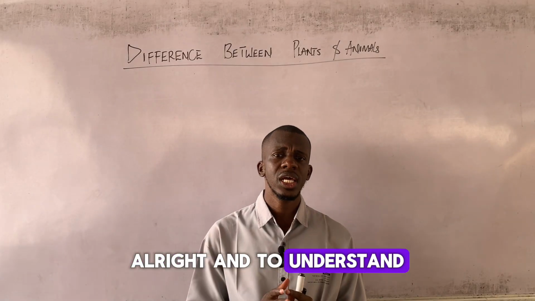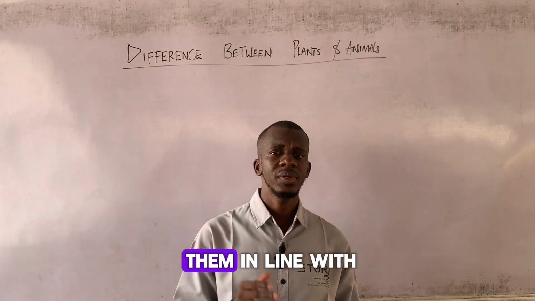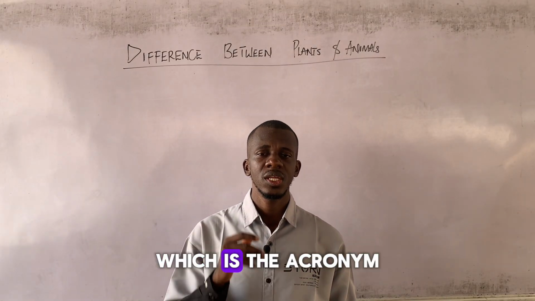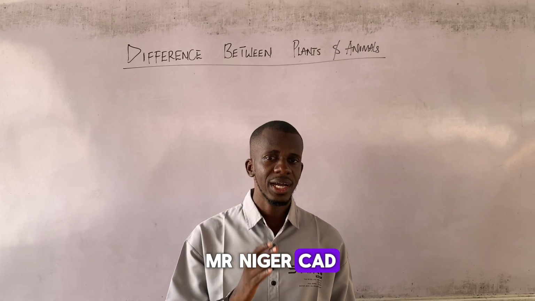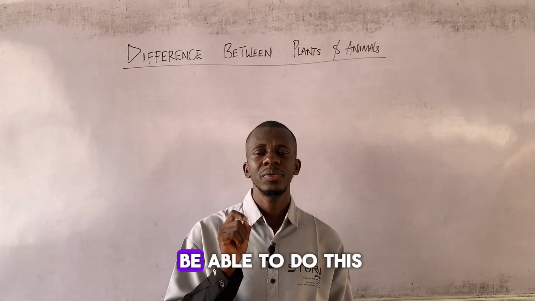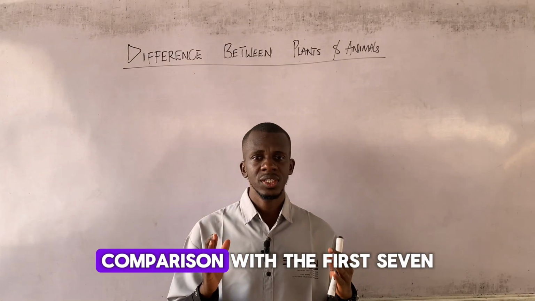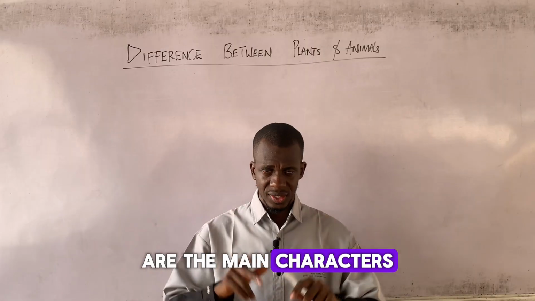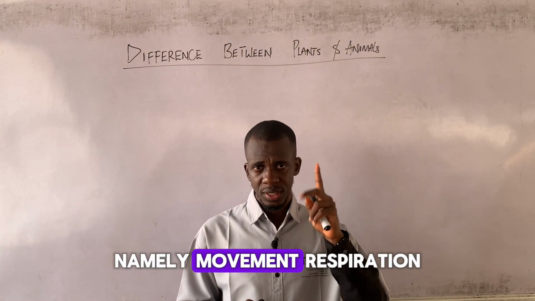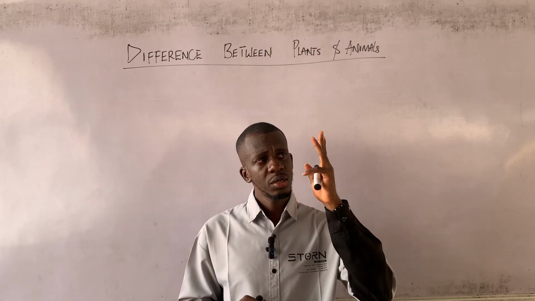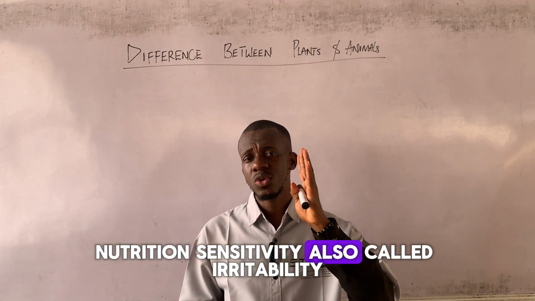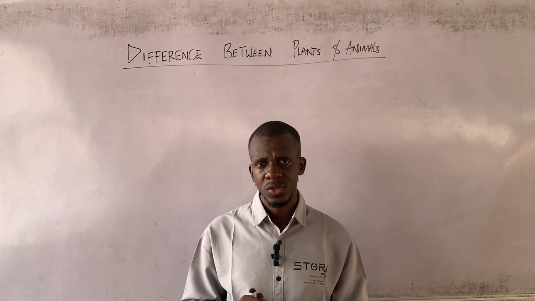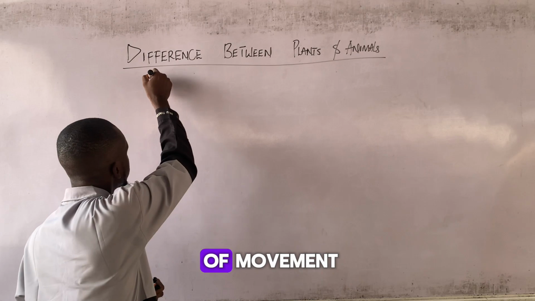To understand this difference, we must look at them in line with the characteristics of living things, which is the acronym Mrs Nerg. We may only be able to do this comparison with the first 7, which I told you are the main characteristics of living things, namely movement, respiration, nutrition, sensitivity, also called irritability, growth, excretion, and then reproduction.